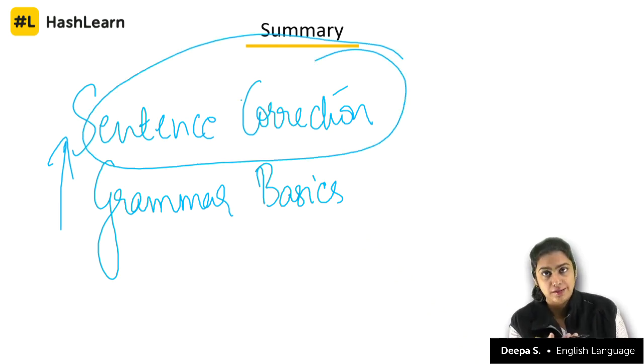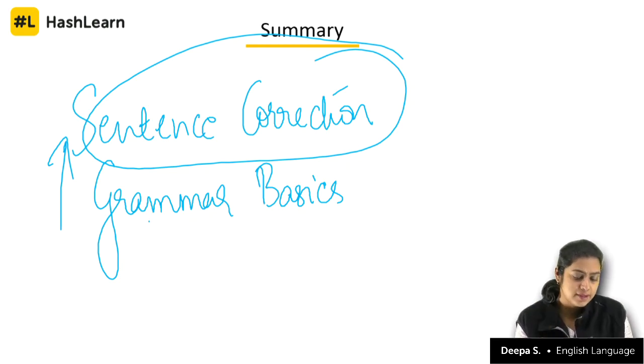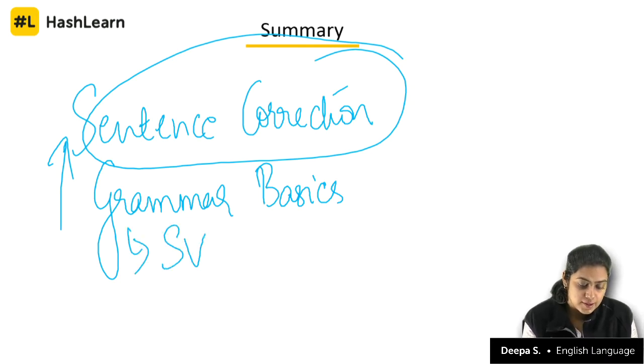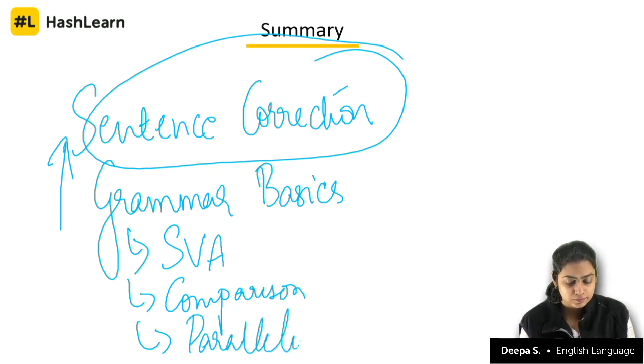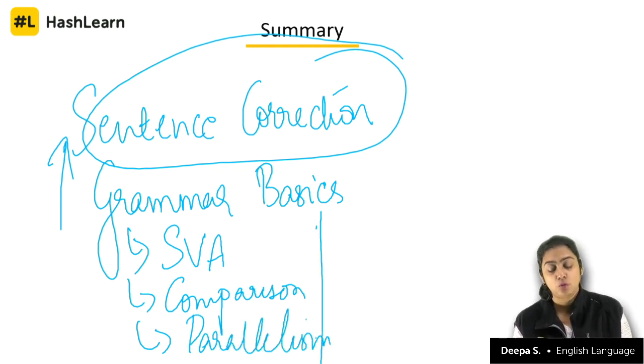So I would suggest that if you find it tough, go back to our grammar classes, study that, then come to sentence correction questions. Okay, so unless you have a basis, it's just not gonna happen. So within grammar basics, we did 4 rules if I remember right. One was subject verb agreement, 2 was comparison, and then we did parallelism. Okay, then we did idioms and phrases.